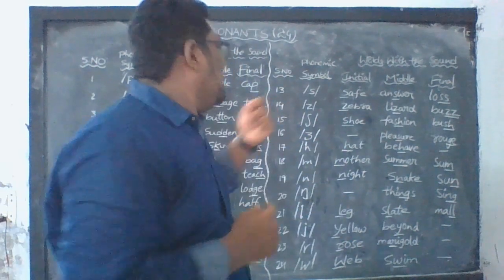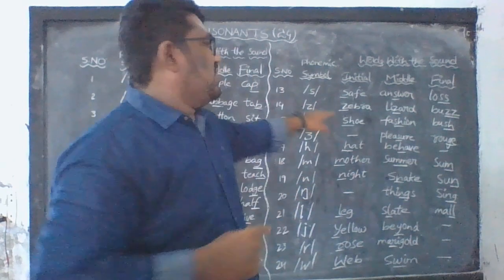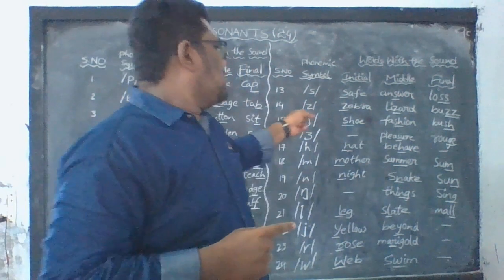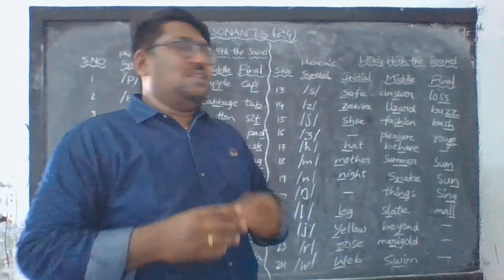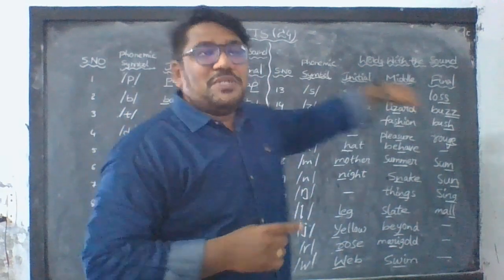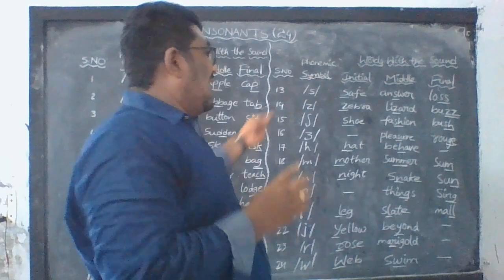Then sh as in shoe, as in fashion, as in bush.